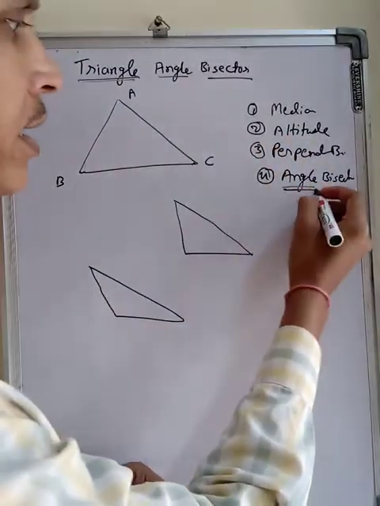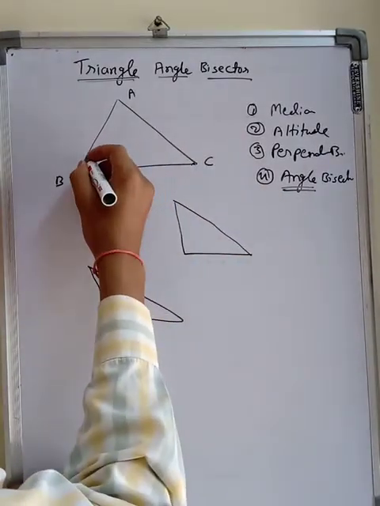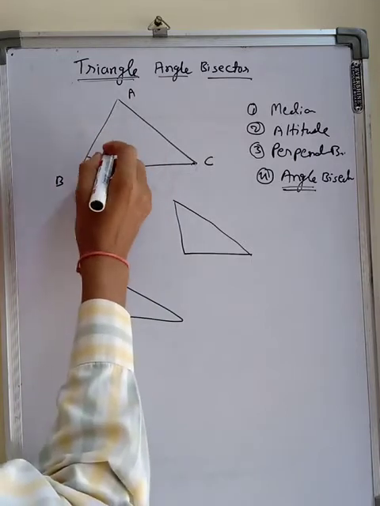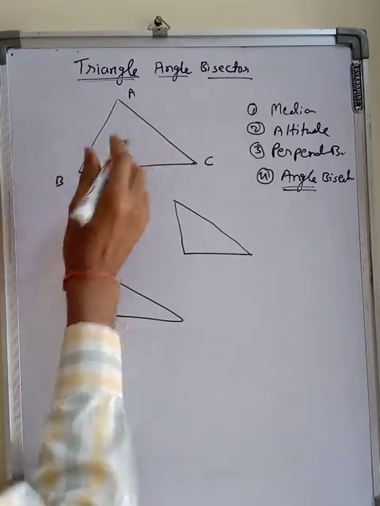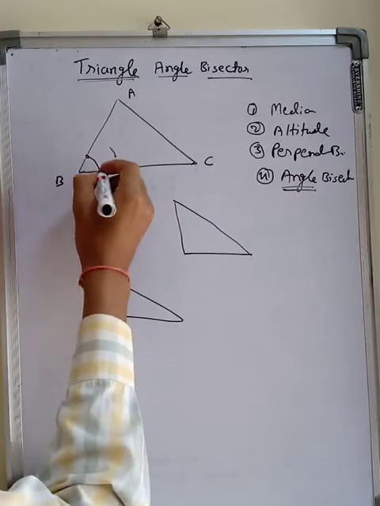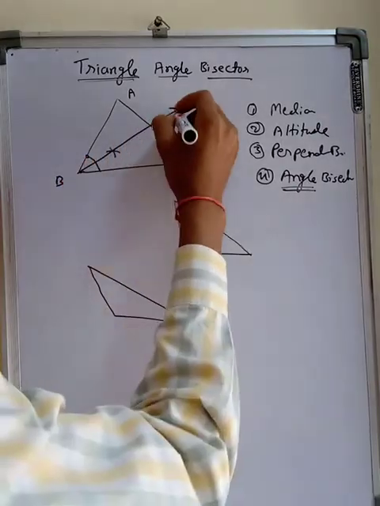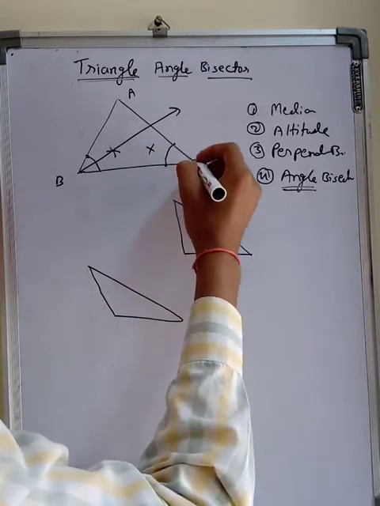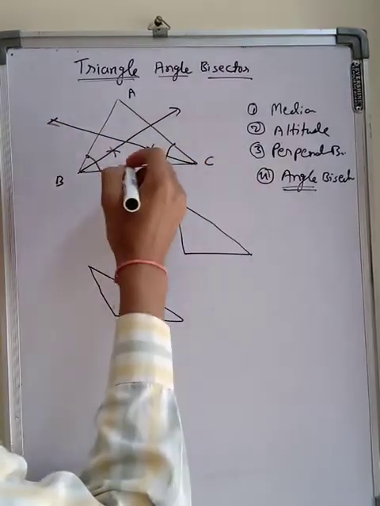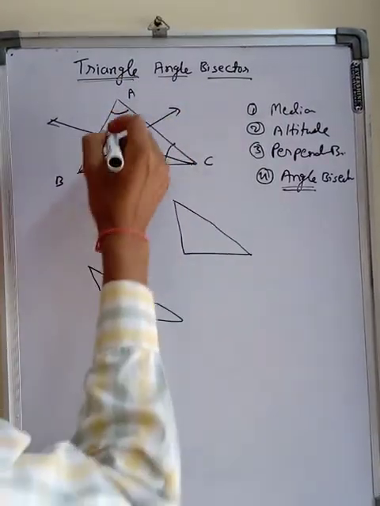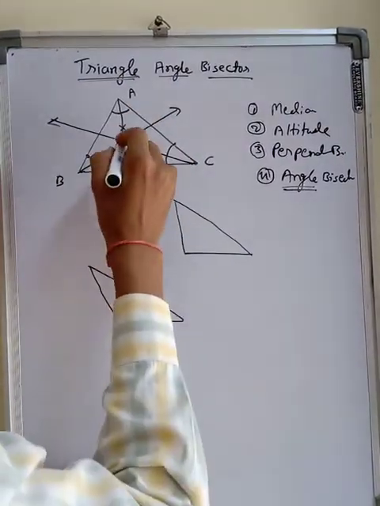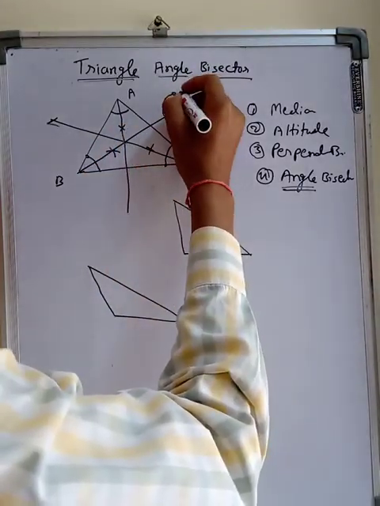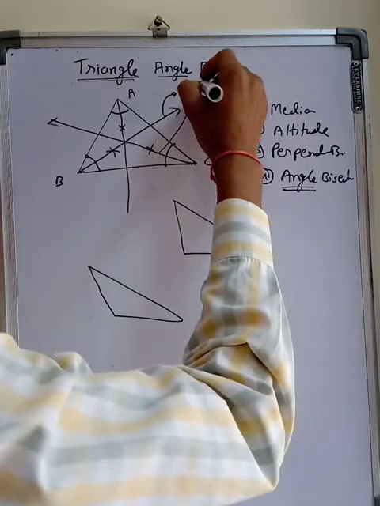As per the name, angle bisector means this is the angle, and how will we bisect this? Using a rounder. From here we will mark. In class 6 you have learnt angle bisector. From these two points we will mark, and from here again we will draw an arc, and from these two places again we will cut off the same arc and we will join it. Same for here, and we will cut it here. So what we are observing, all these are angle bisectors.